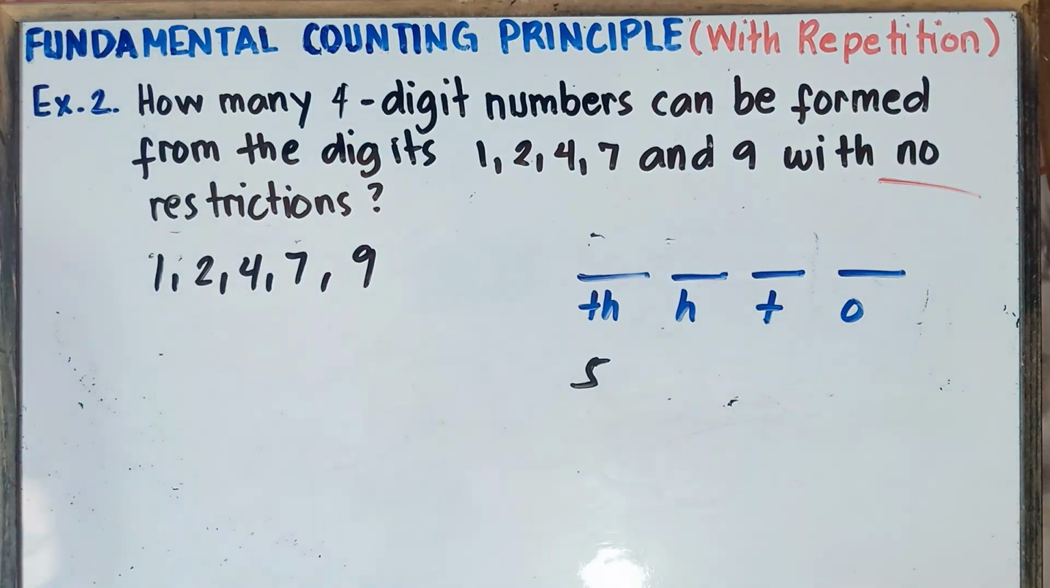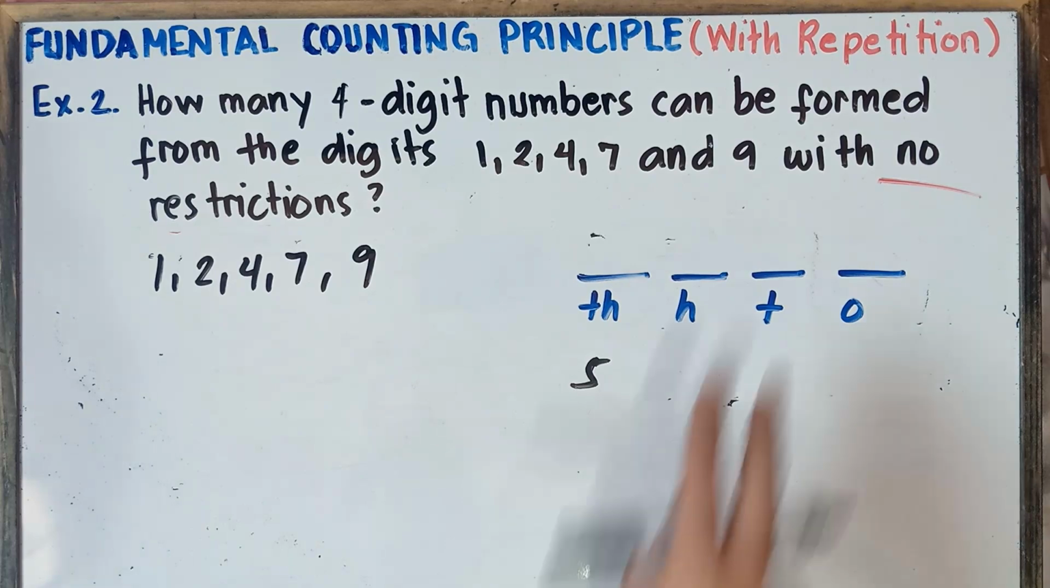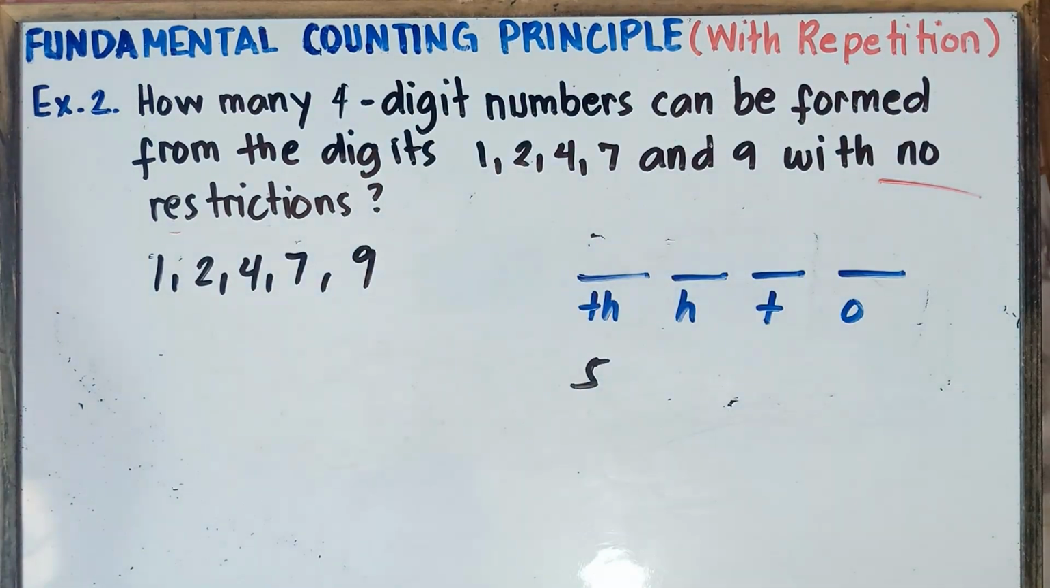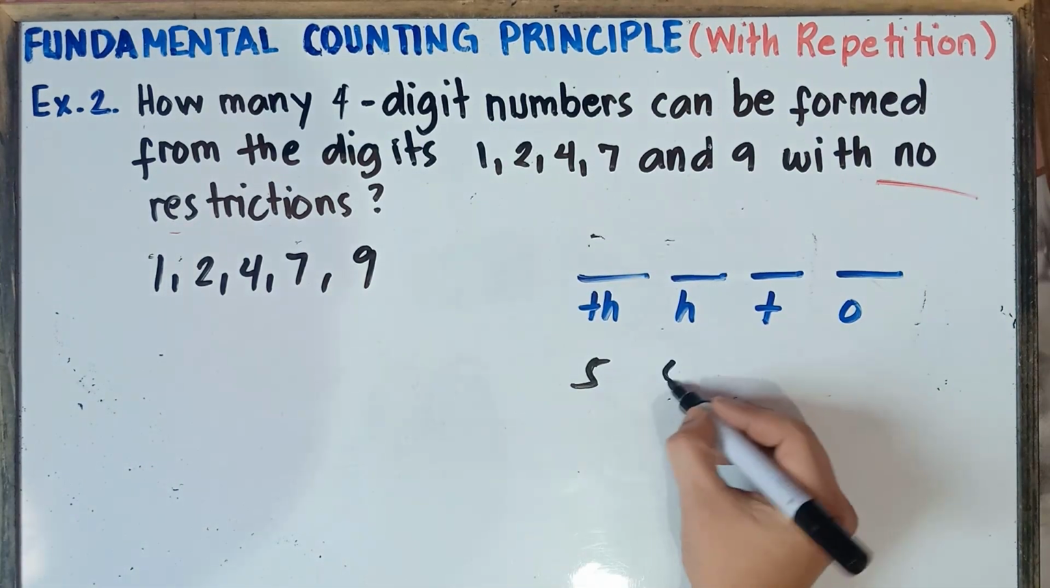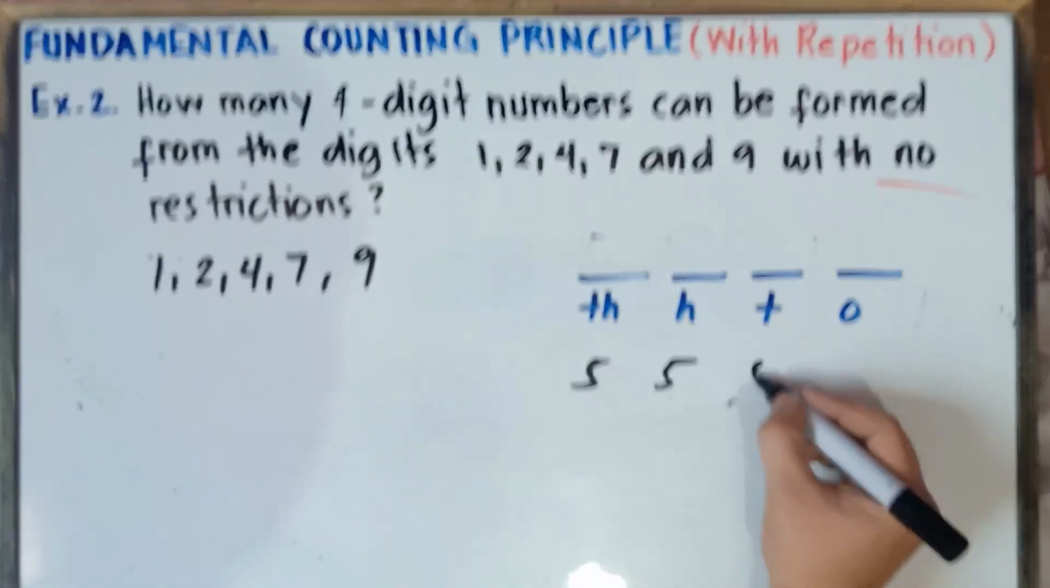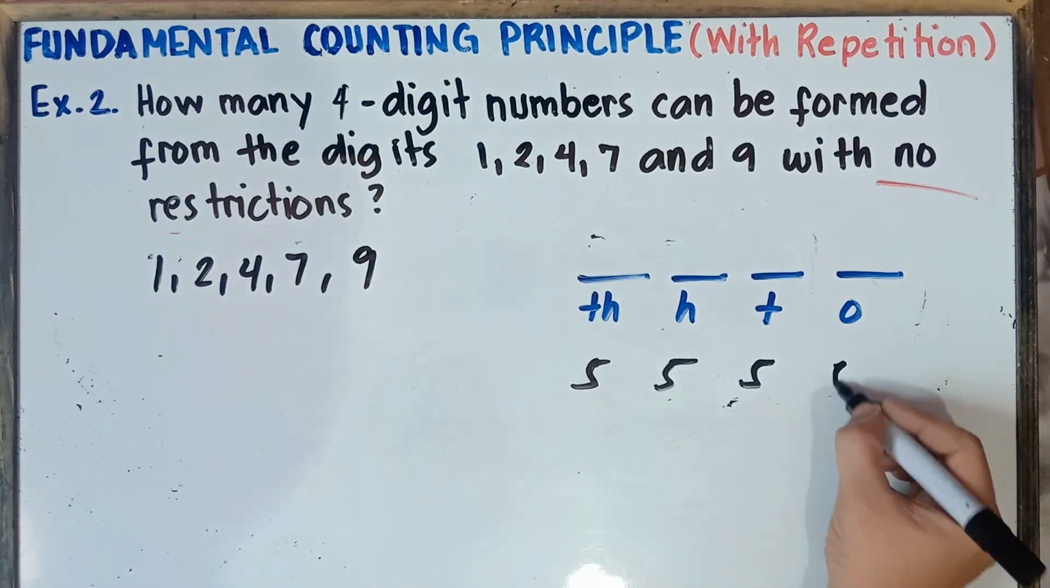For thousands, you have 5 choices. For hundreds, how many choices again, class? Once again, you still have 5 choices because that would be with no restrictions. You can repeat the number once again. So you still have 5 choices for hundreds. For tens, there will be 5 choices. For ones, there will be 5 choices.